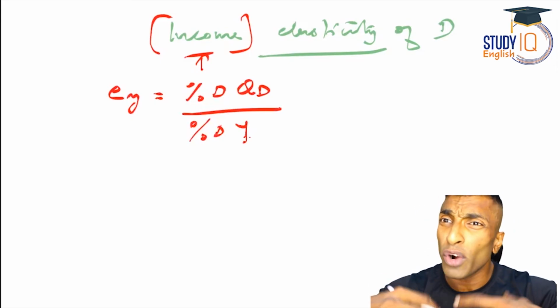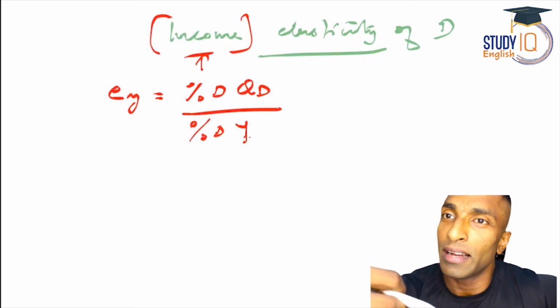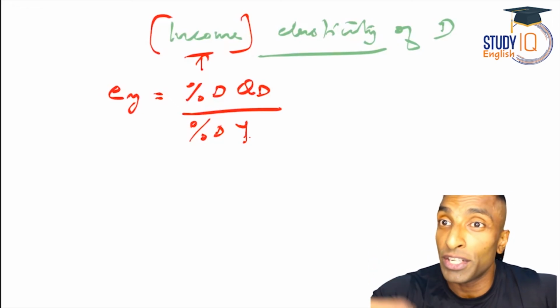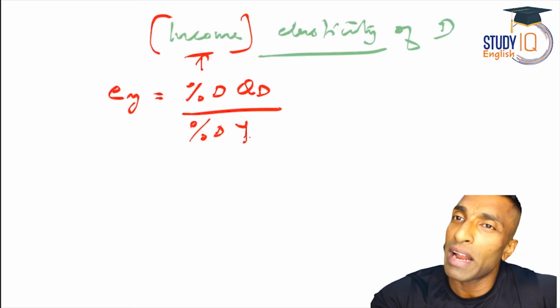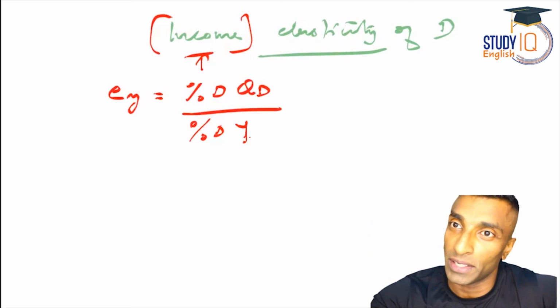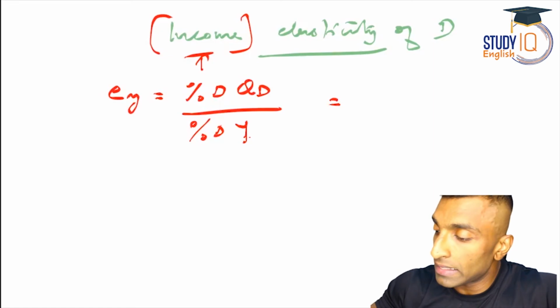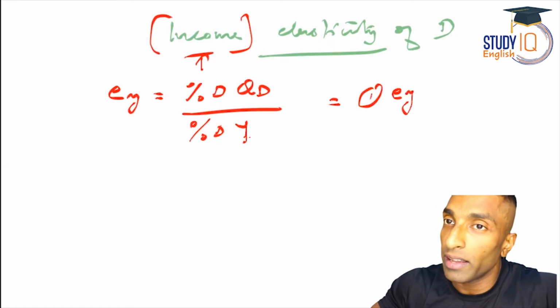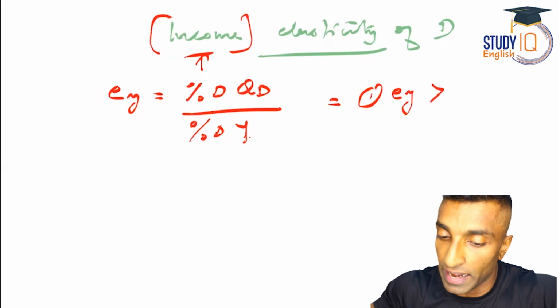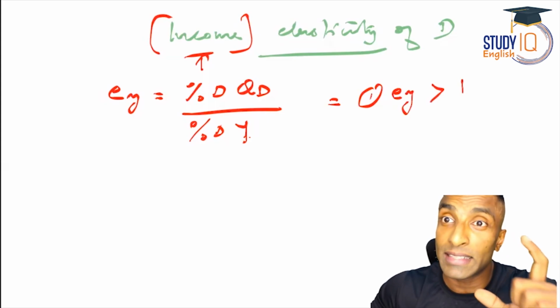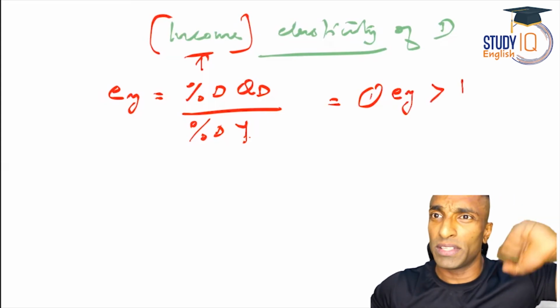So here, to what extent your quantity demanded will change based on the change in your income. Your income is increasing. What will happen with the demand? It will increase. Okay, like that. So now there will be different situations. First case, as we discussed, EY, income elasticity, will be greater than 1. So this is elastic demand. Same as what we have discussed over there.